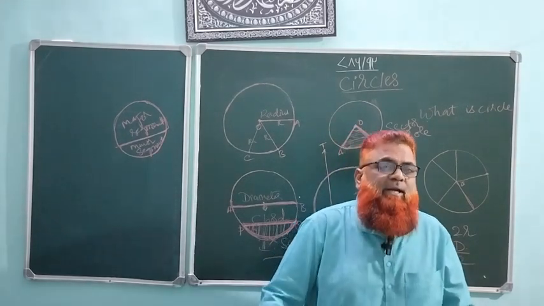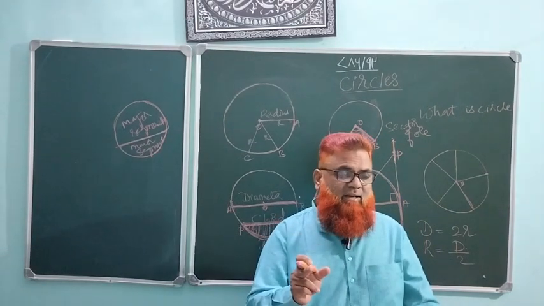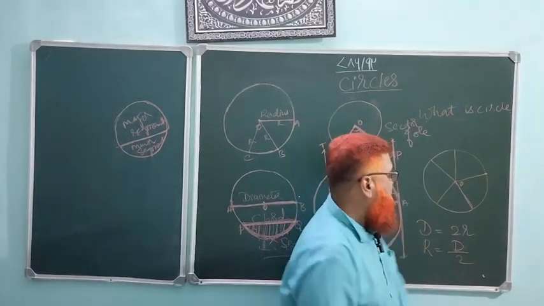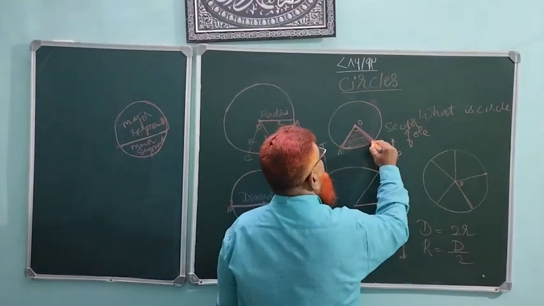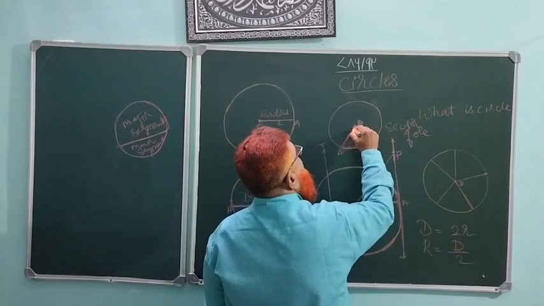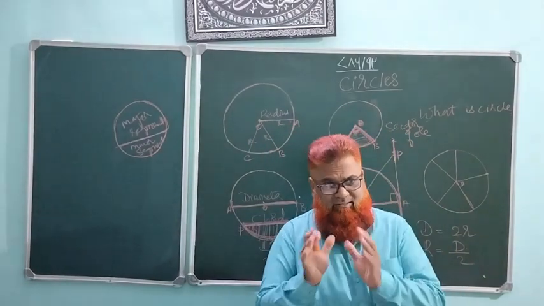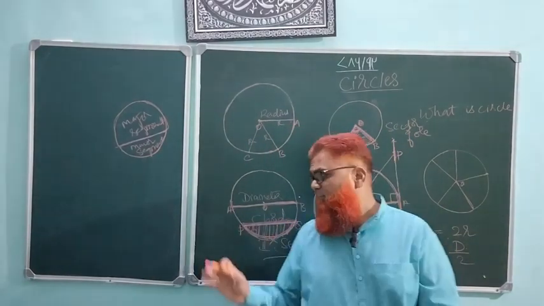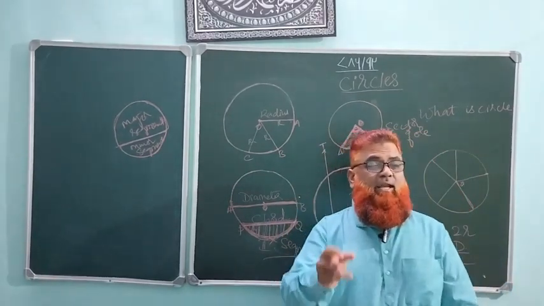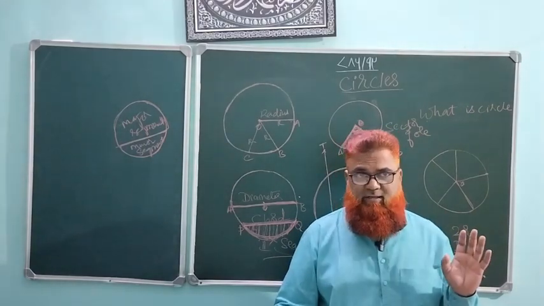One important point to be noted: whenever a sector is formed in a circle, it subtends an angle theta. Remember that one. The arc and these two radii subtend an angle which we generally call theta. So this is very important. For a segment we do not have any angle. For a sector we inevitably have an angle, then only it is a sector.